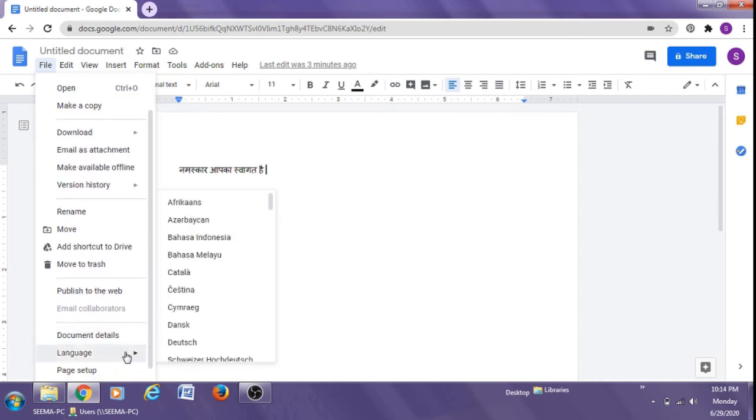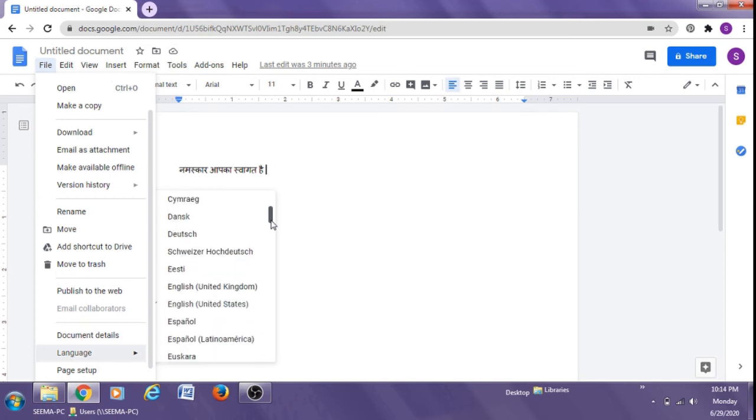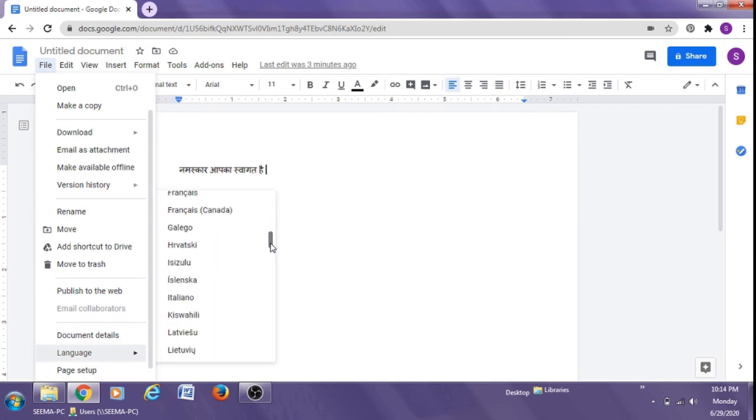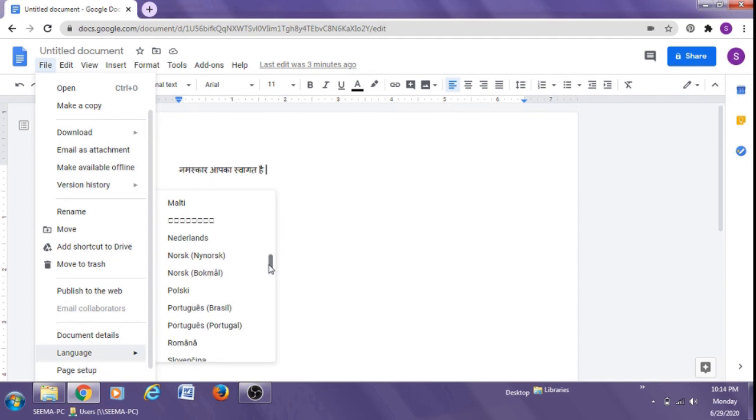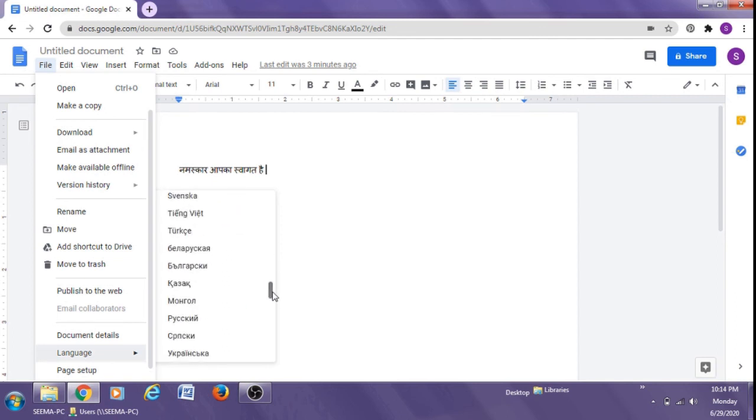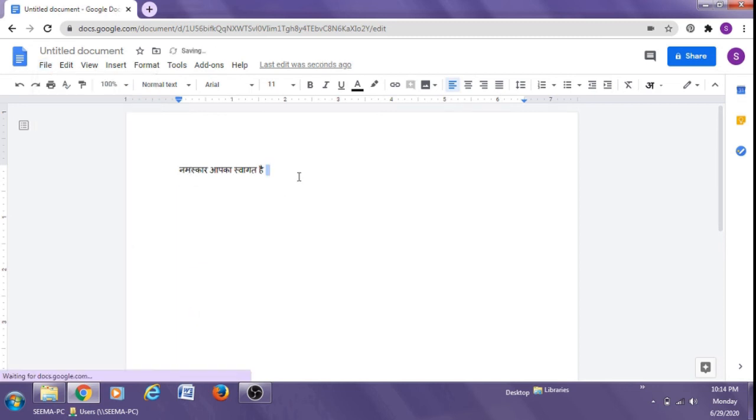This is the language. Suppose I want to get my typing done in Hindi, so I will select the Hindi language from here. This will open.